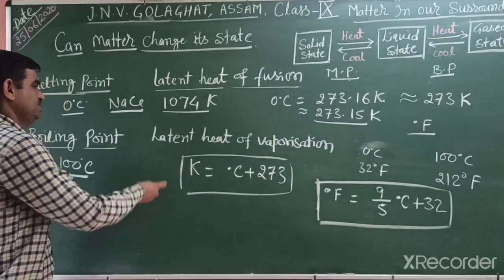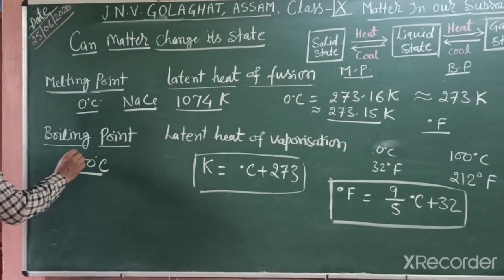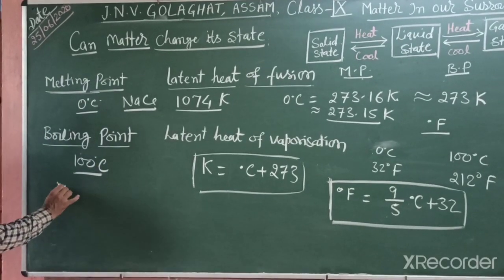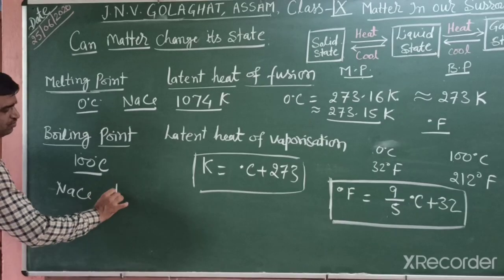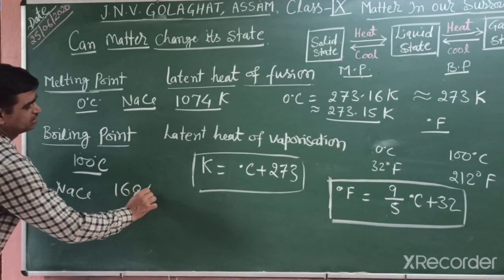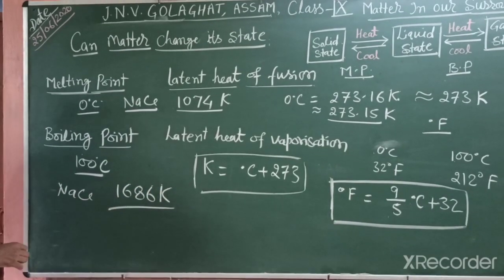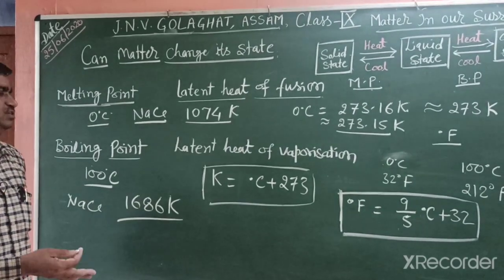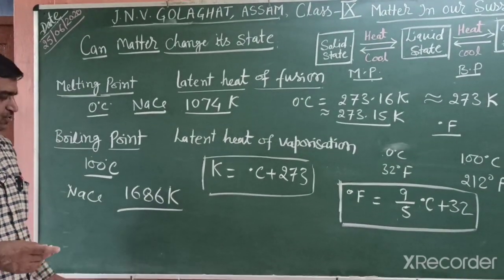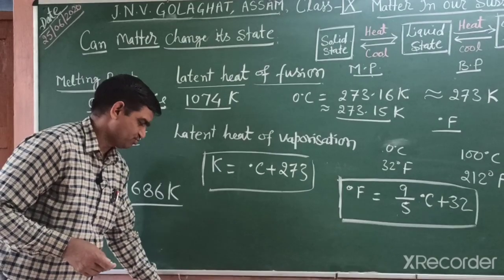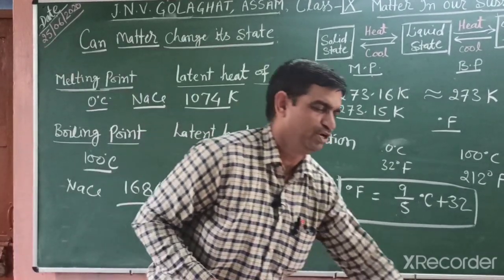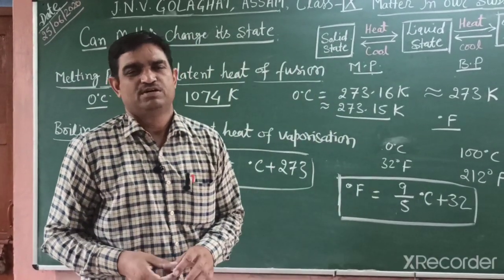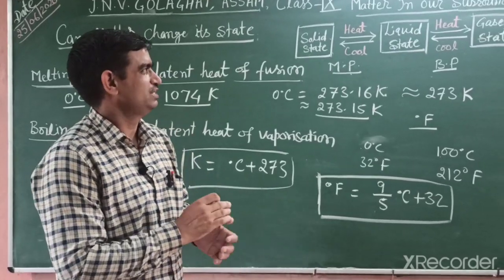In a similar way, water's boiling point is 100 degrees Celsius and salt's boiling point is 1686 Kelvin, which is a higher boiling point. So a compound having a stronger force has a higher boiling point. So at first, how can we identify the melting point?